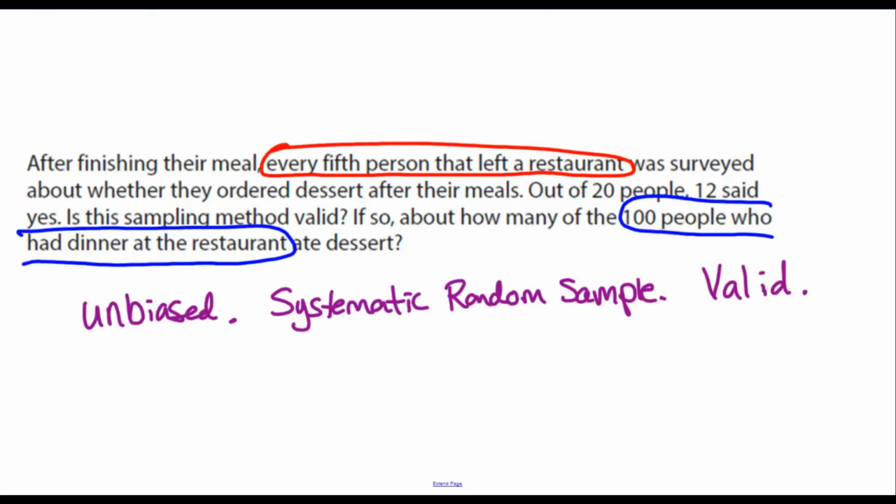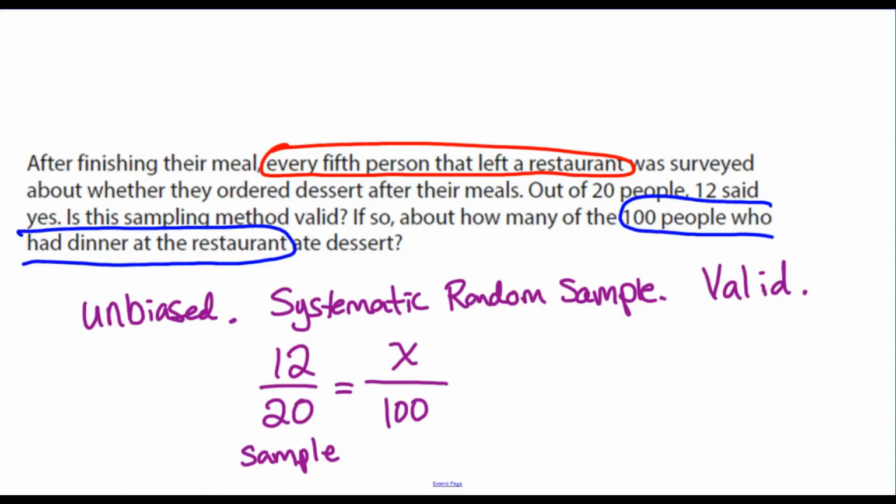So now I can use the data that I got from the sample. And the data was 12 out of the 20 from my sample said that they had dessert. So this is the data from the sample. And we can actually apply this to the whole population. How many out of the 100 people that had dinner at the restaurant would have had dessert? We can use our sample to predict about how many people in the whole population had dessert.